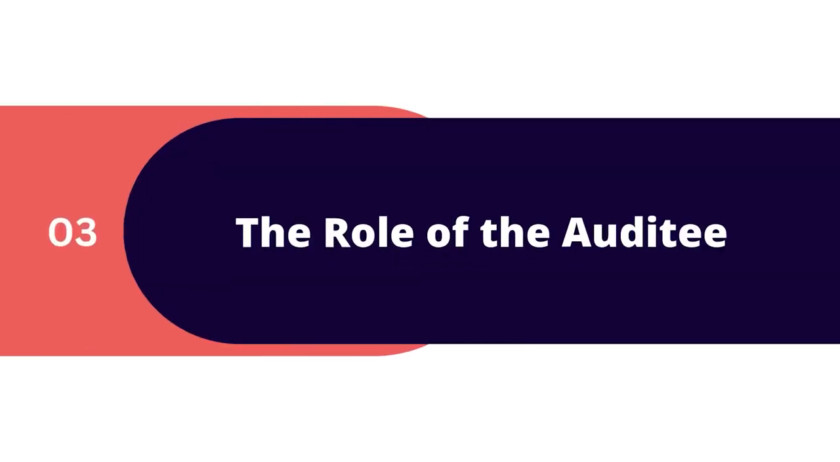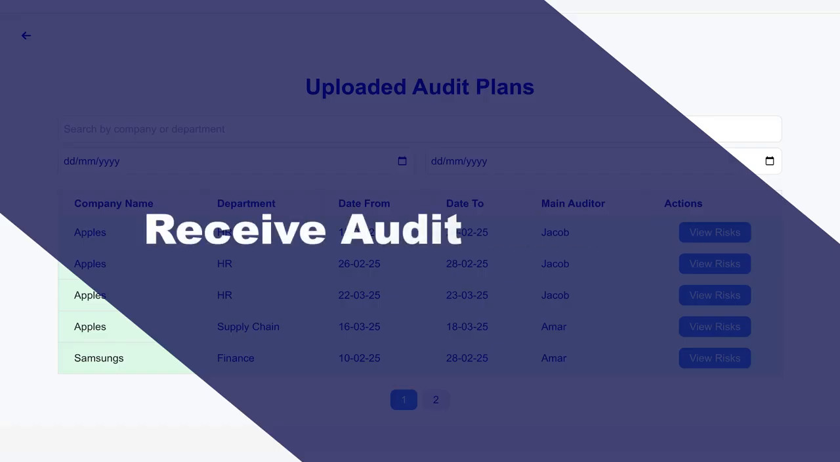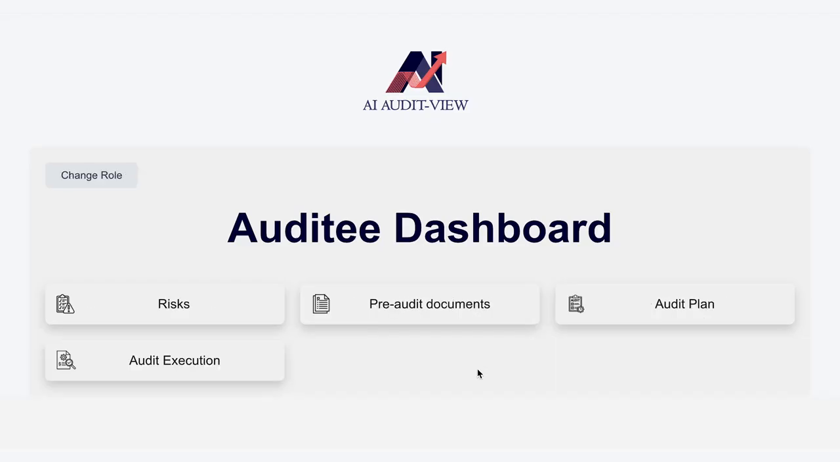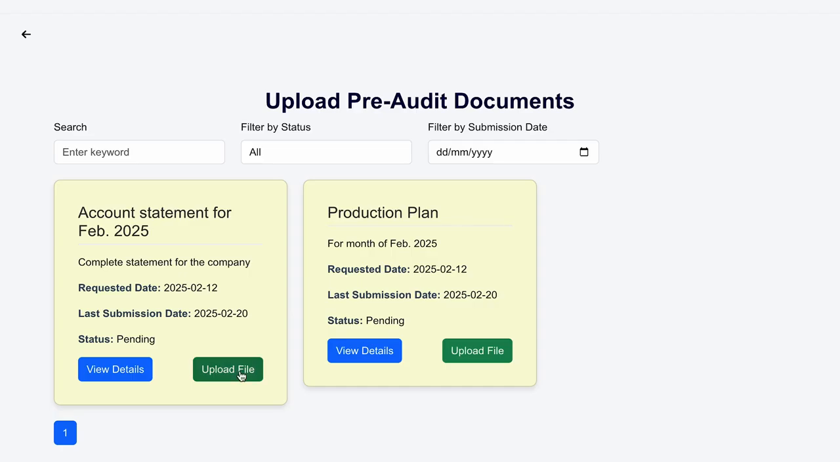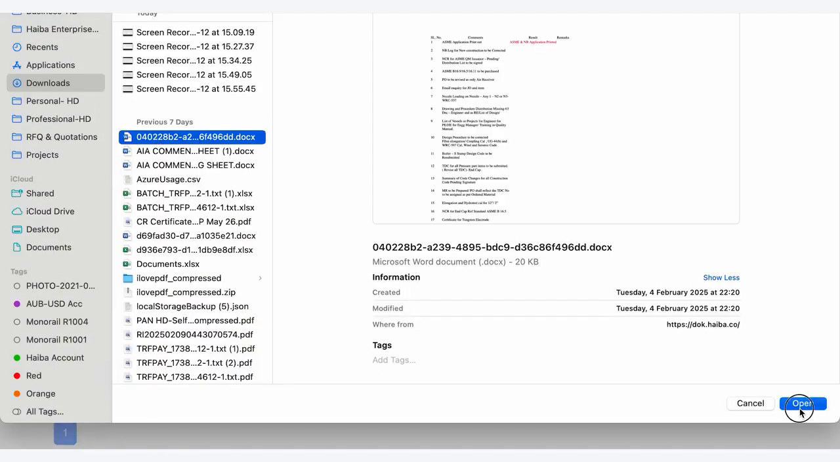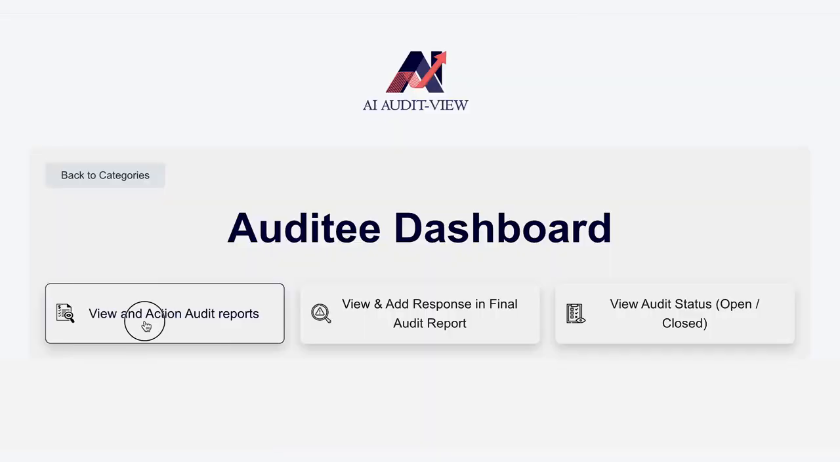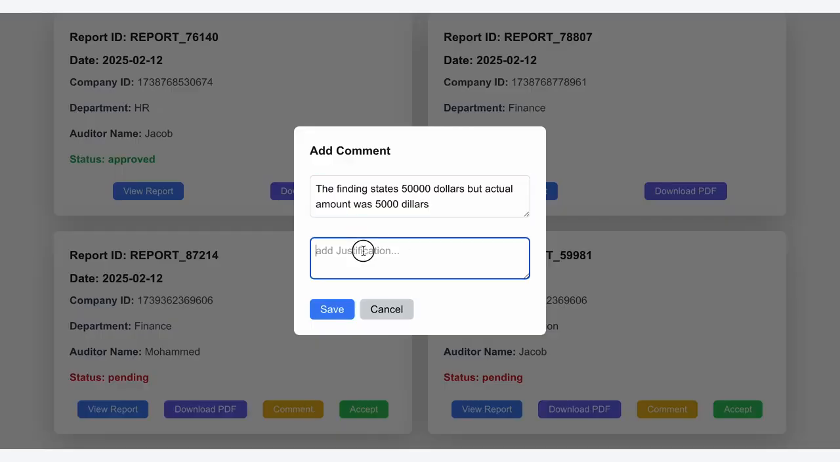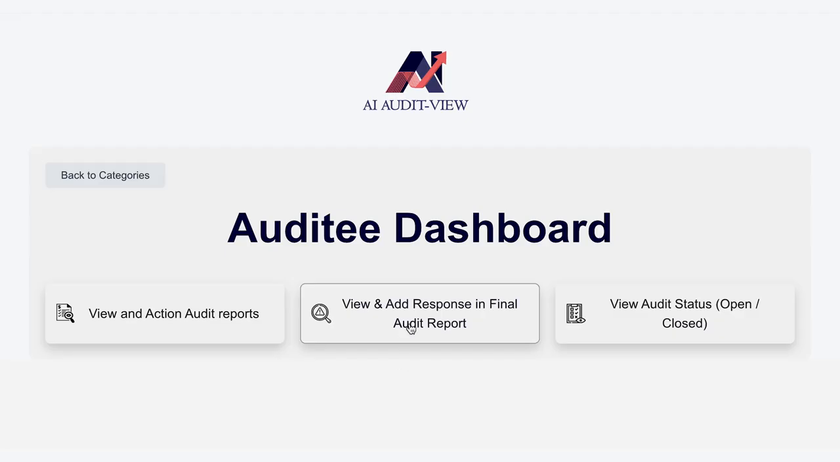Next, let's look at the auditee's role. The auditee receives the audit schedule from the audit manager via system and email. They submit the requested pre-audit documents as per the auditor's request. Once the audit is completed, the auditee receives the draft report. If they have any comments, the report goes back to the auditor.